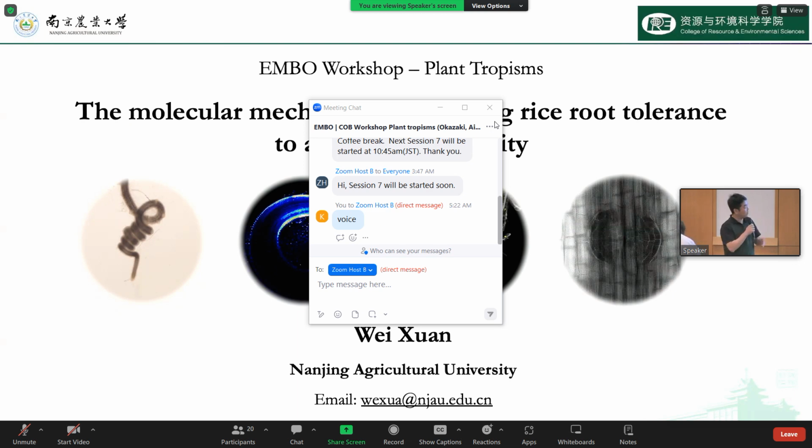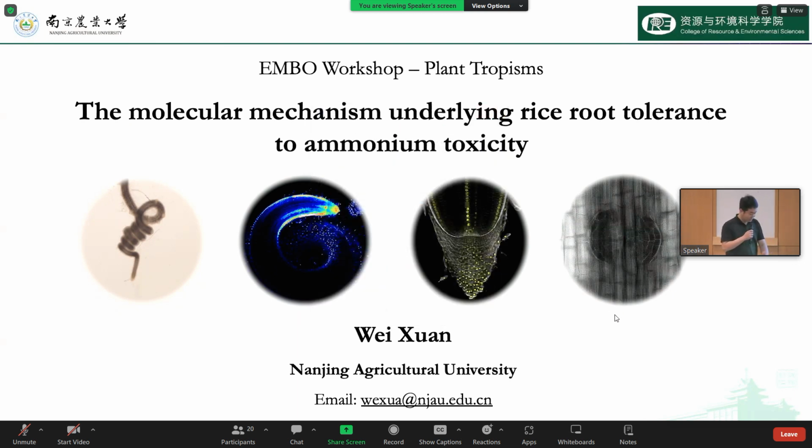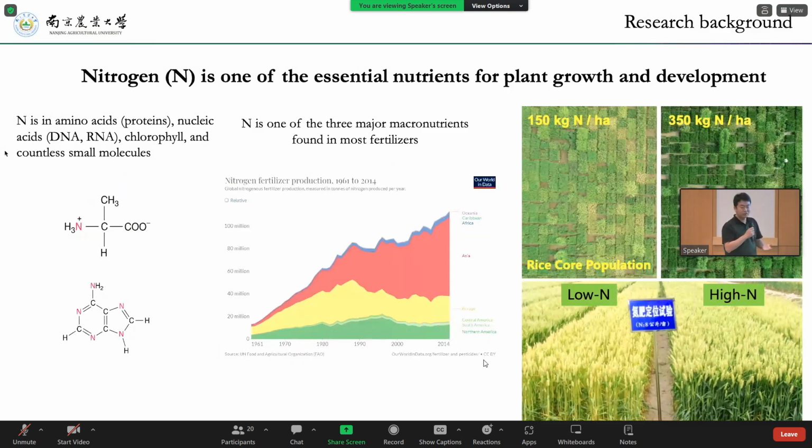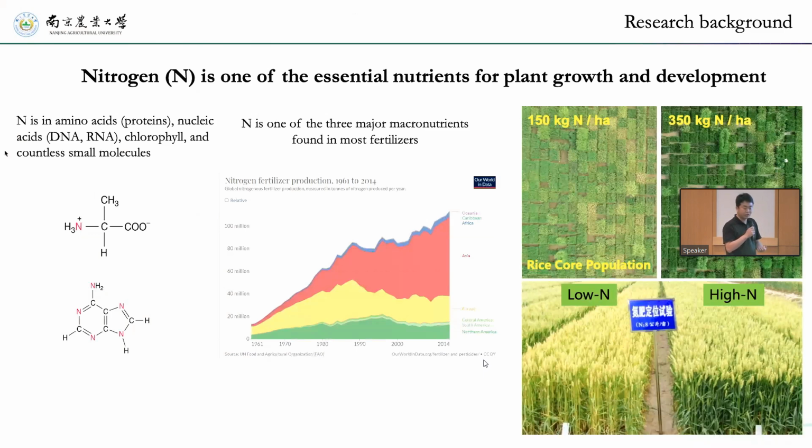We work mainly in crops. Everyone knows nitrogen is an essential nutrient for plant growth and development. Here's a picture you can see: even in a low nitrogen condition, plants grow almost yellow, and where you apply a high amount of nitrogen fertilizer, all the plants grow green, and you get a high yield and high quantity.